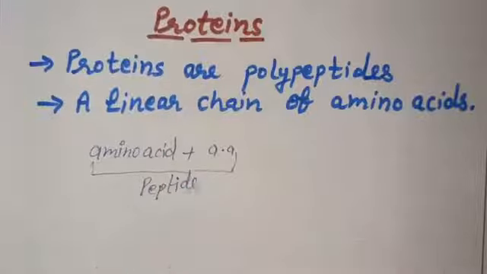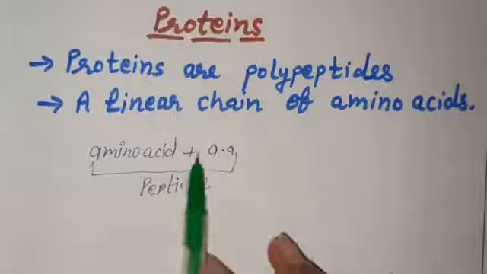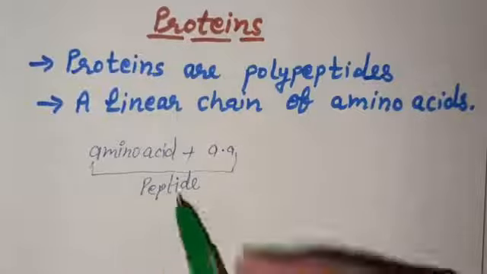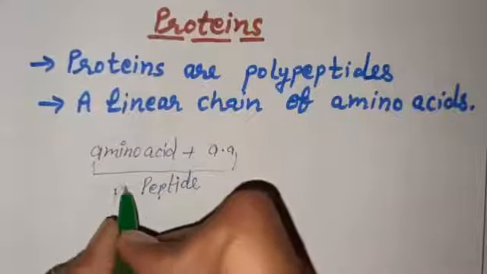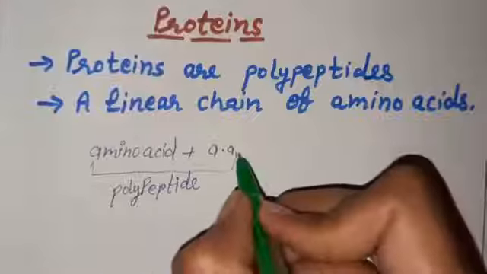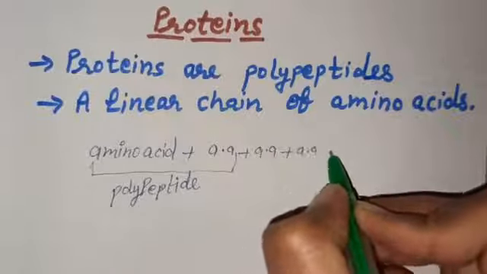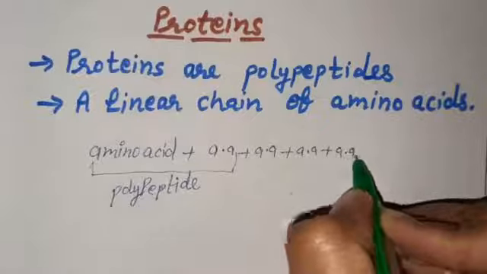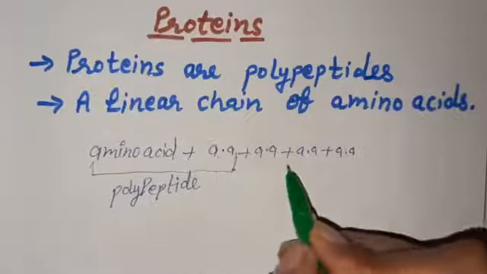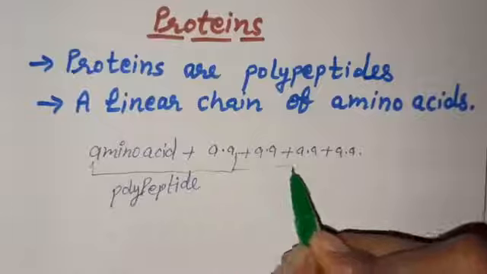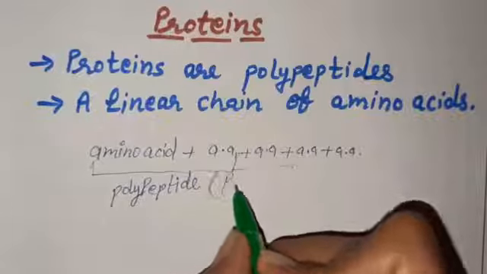And when many such amino acids are combined together, that structure will be called a polypeptide. When more than two amino acids are combined together, the complete chain will be called a polypeptide chain or a protein, you can say.